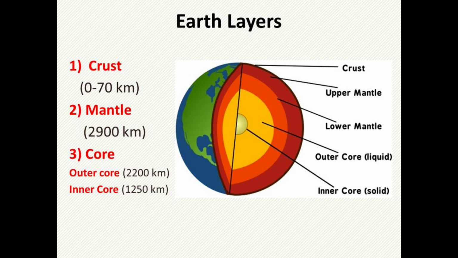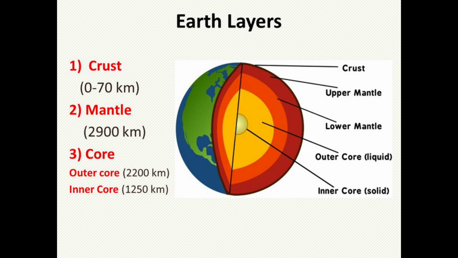The second layer is the mantle that lies just below the crust. Mantle is the largest layer and an important layer in geology because the molten material which is responsible for the movement of plate tectonics forms in the mantle. The thickness of mantle is 2900 kilometer and the thickness of crust is usually 0 to 70 or maybe 100 kilometer. But in the case of oceanic crust the thickness is less.